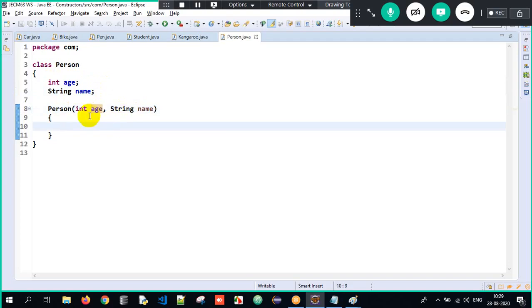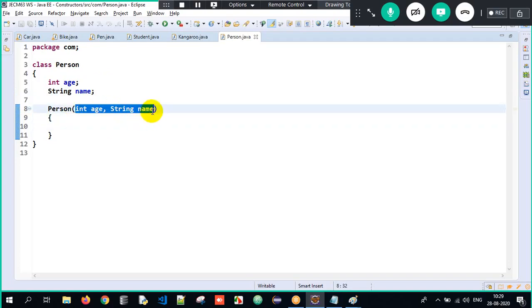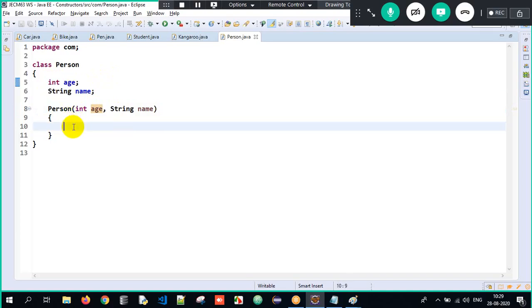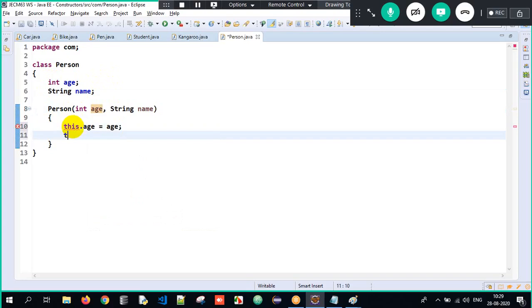But now here, since the local variable and the member variable names are the same, the local variables will always dominate. But I need to point to the member variable, no? So I'll write this.age equals age here, and this.name equals name here. That's it. If you want to cross check, press Control on your keyboard, hover on the variable and click on it. Can you see where it is taking to? It's taking me to the local variable.